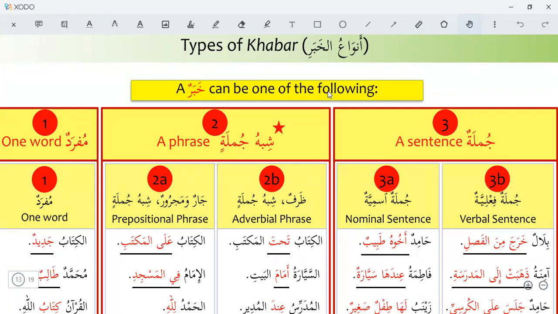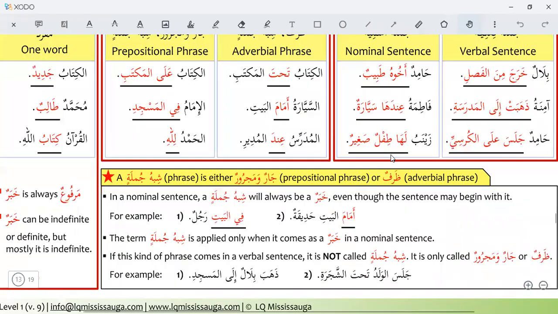A khabar can be a word, a single word, one word. A khabar can be a phrase, shibhu jumlatin. And a khabar can be a complete sentence. A complete sentence can also be a khabar. So here we will learn khabar is always marfu, nominative case.